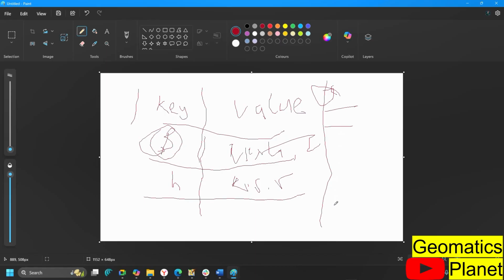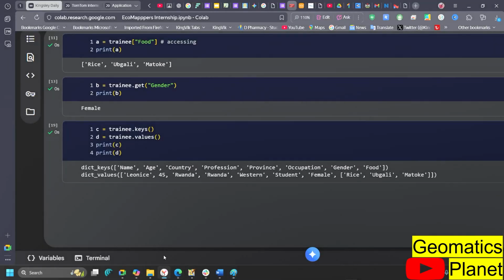Now, one perfect example of what I'm trying to explain is that, assuming I ask you to create a key of values for me, you are going to create something that is going to give me the Rwanda provinces, and that Rwanda province is going to house the districts. No, sorry, the provinces as the main key, Rwanda provinces, and then the values are the districts inside all of them.